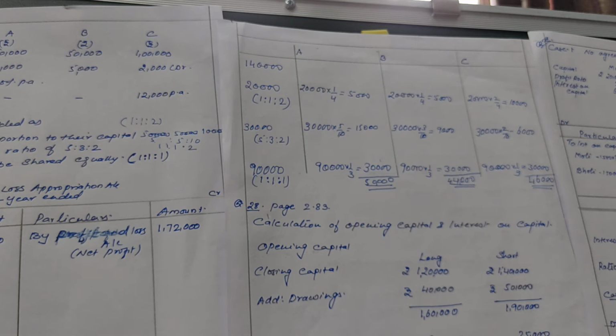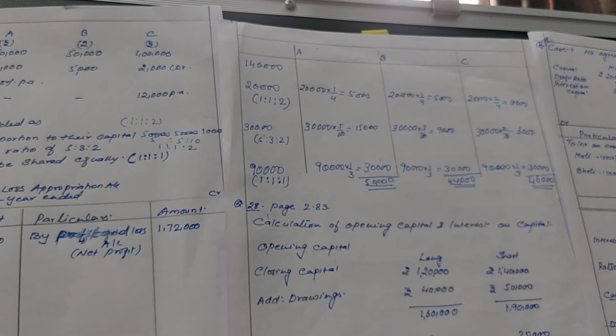That means the amount you have is at the end of the year, that means closing information is given. So, you have to calculate the opening capital.